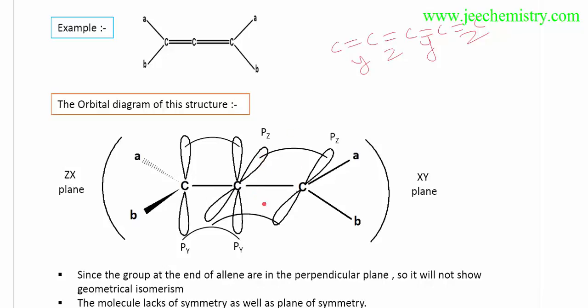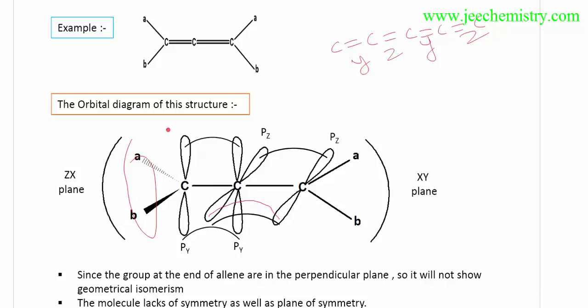But here I am showing the orbital diagrams to help you understand. This type of overlapping will be there, and the YY bond will form. Here ZZ lobes will be formed. On the lower side also YY, and lower side ZZ. This is not properly shown, but it will be like this. ZZ overlapping is there. So this side is in the Y plane.